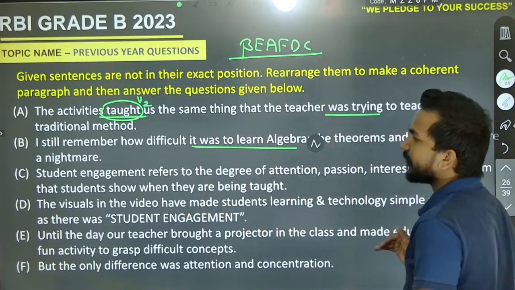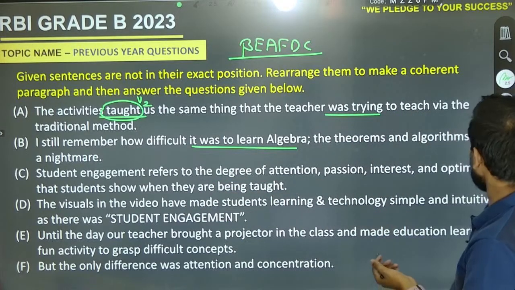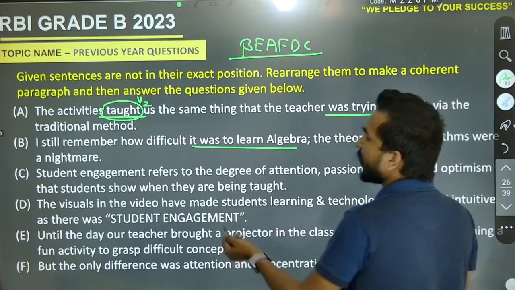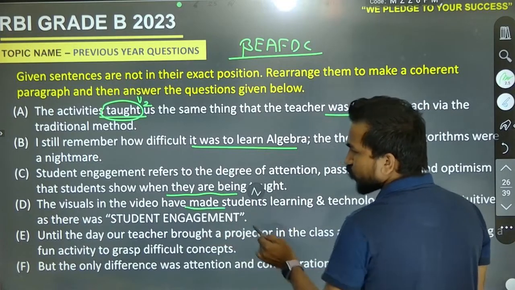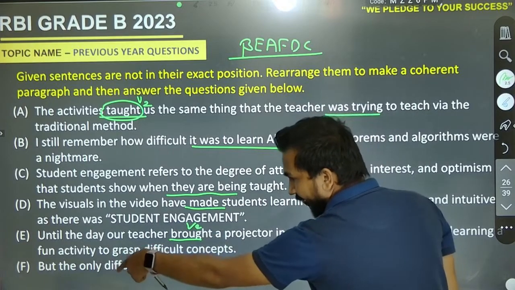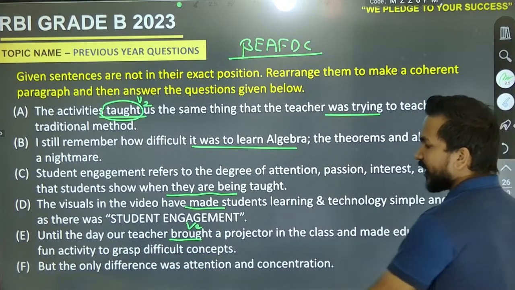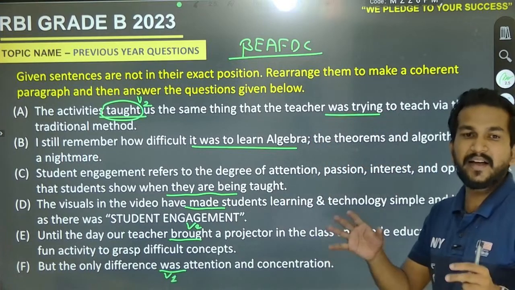Students' engagement refers to the degree of attention, patience, interest and optimism that students show when they are being taught. It's present. Now the visual in the video have met. It's also present. Until the day our teacher brought. It's past. And the last one is, but the only difference was attention. So it's also past. Now how can we make complete pair of it?